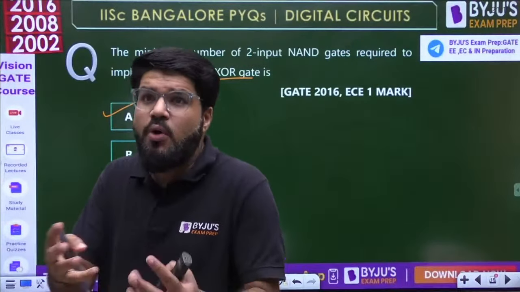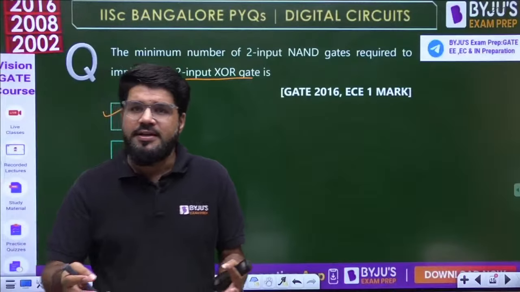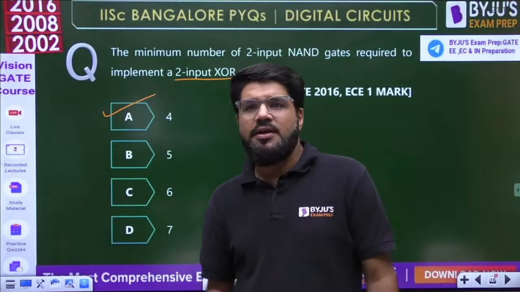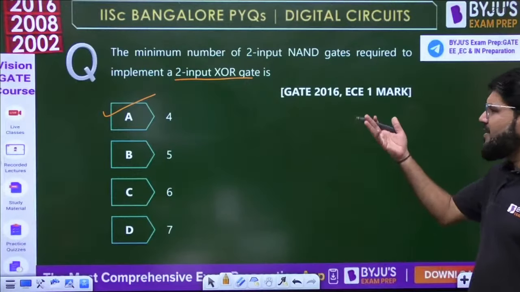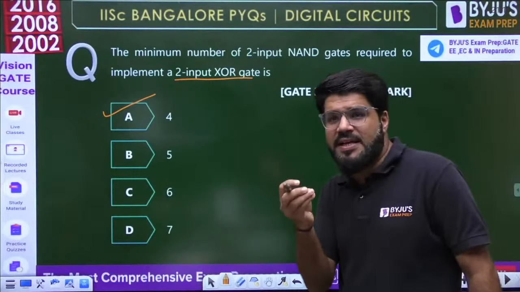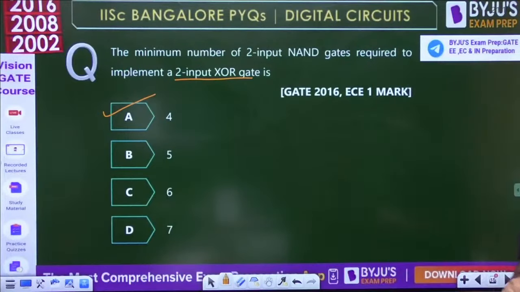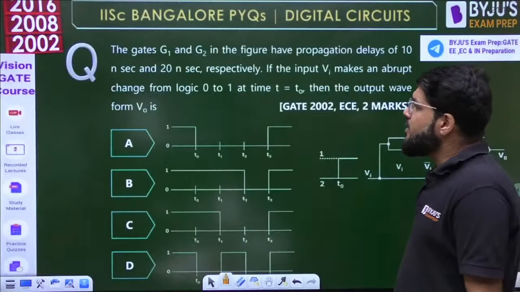Now, if you want to know how it is, you can watch my class on logic gates. I've derived and explained it there. Chalo. So it's a 1 mark question, and that is what is expected for 1 mark, at least the basics. The basic circuits should be very clear to you. Yeah Bhanu, Nishu, correct answer. Sharad Kumar, correct answer. Moving ahead to the next one.